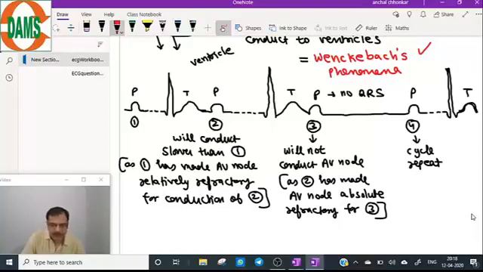No, it is false, because the heart rate is irregular, the reason being the PR interval is variable.